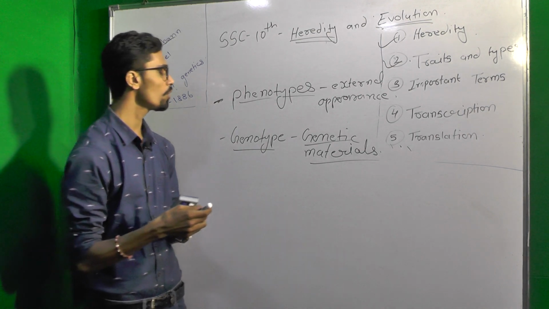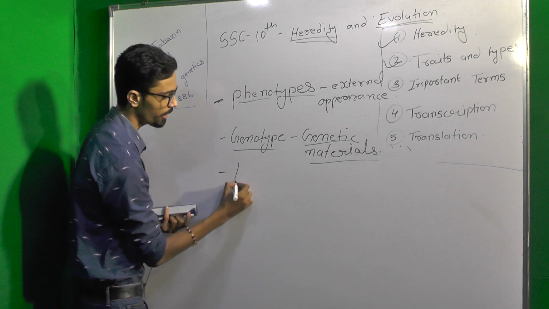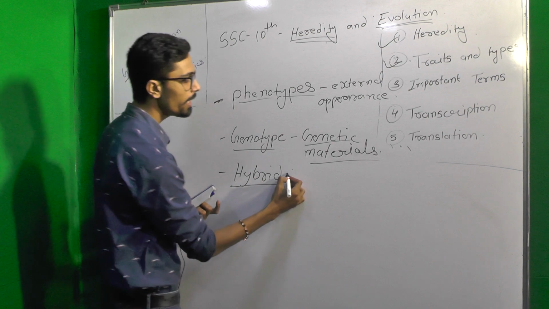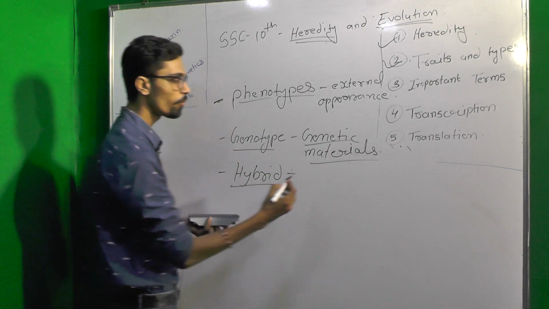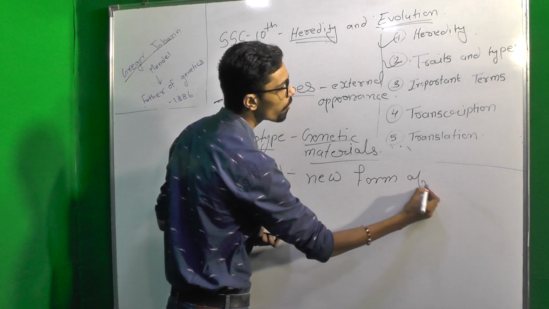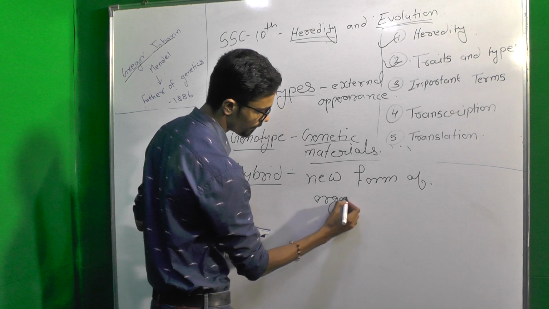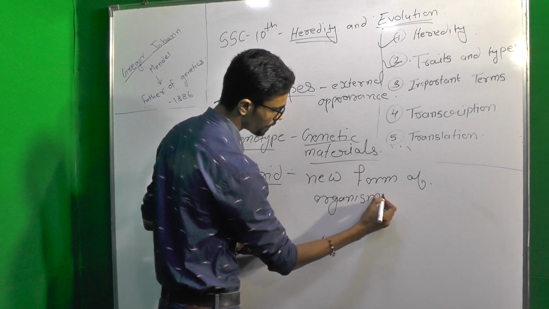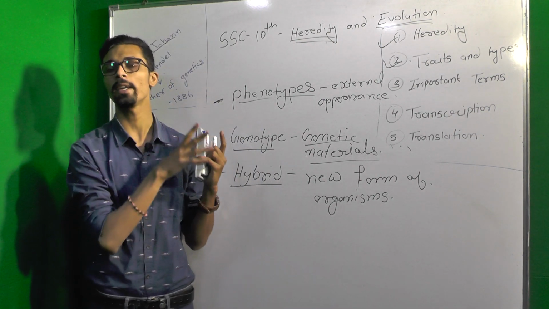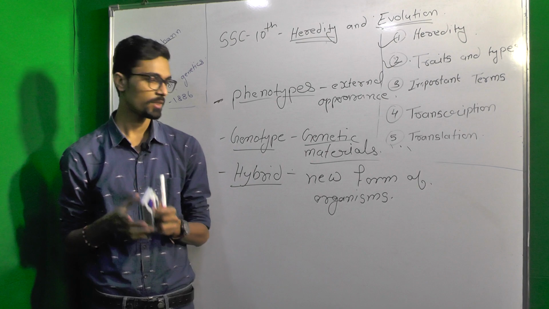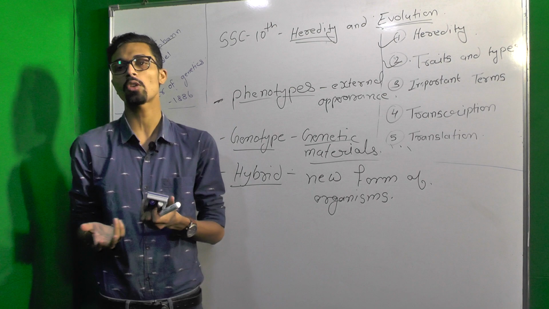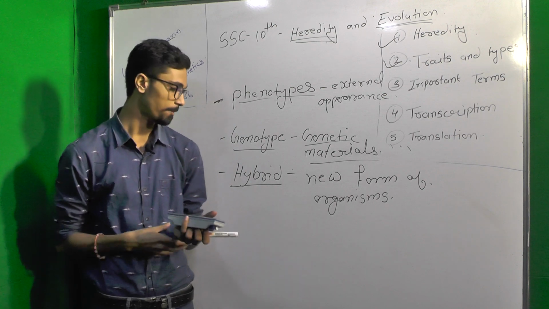The second term we are going to study is hybrid. Hybrid means the new form of organisms that is obtained from a crossing between parents, I can say the mothers and fathers. You can also say that the new organisms formed by the crossing over is a hybrid.